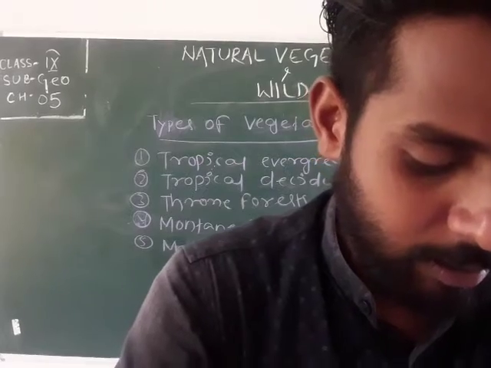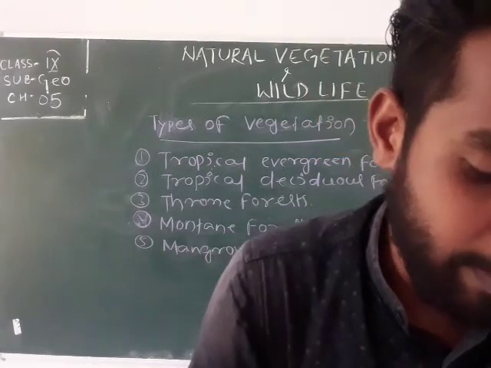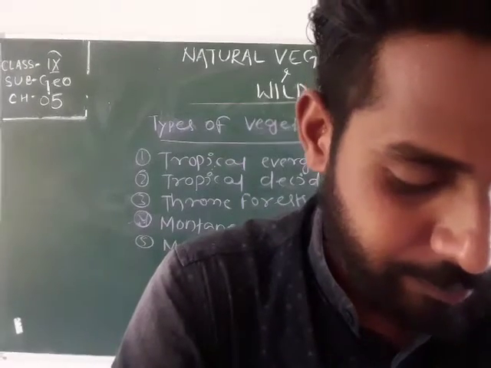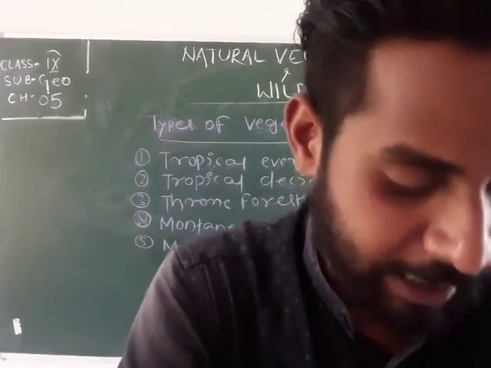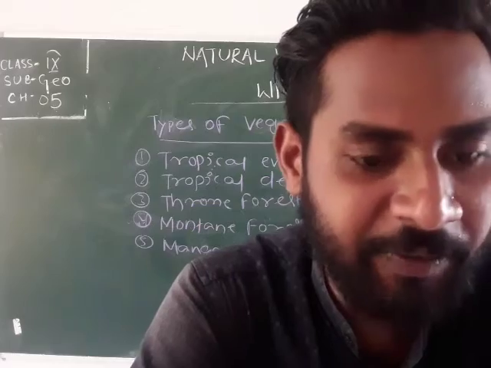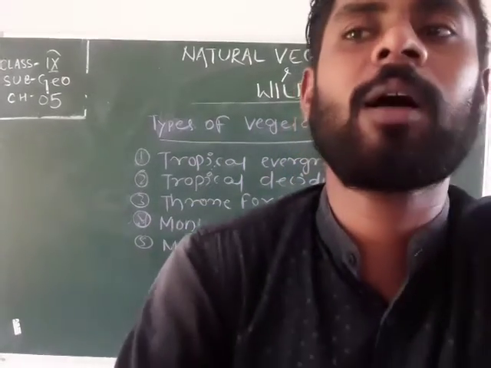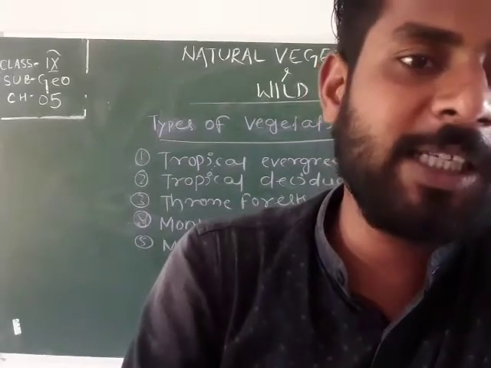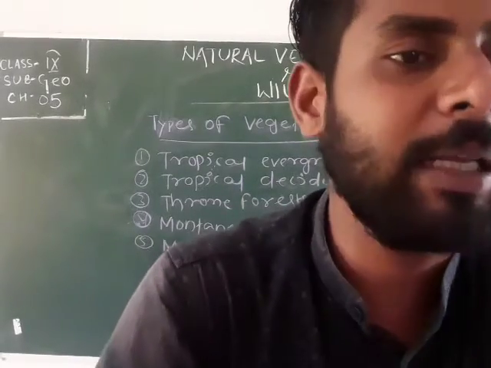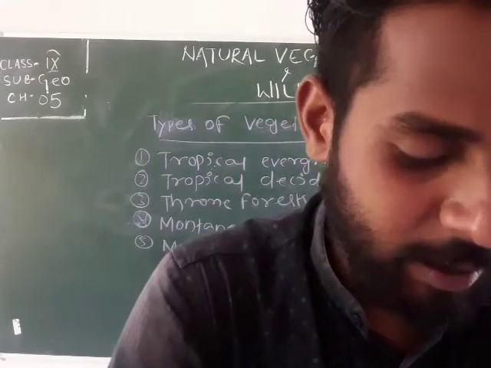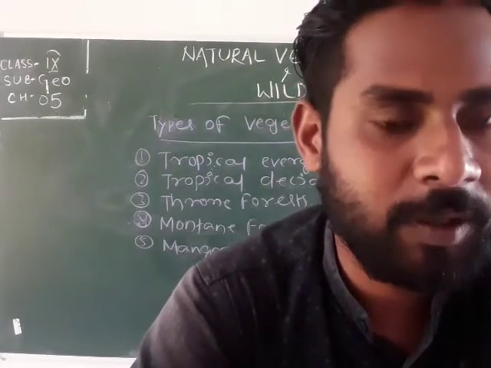After that, some common animals are found in those areas: lion, tiger, pig, deer, elephant. Some important tree species are also found in that region, like teak, sal, peepal, neem, etc.